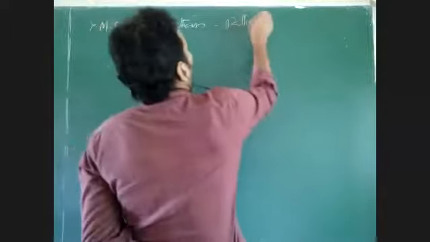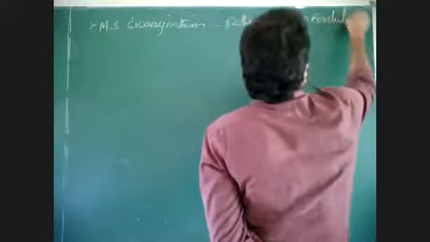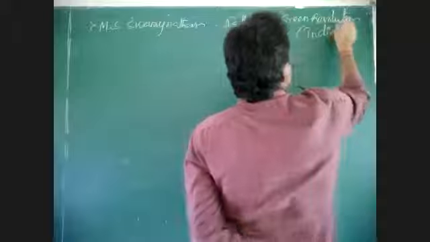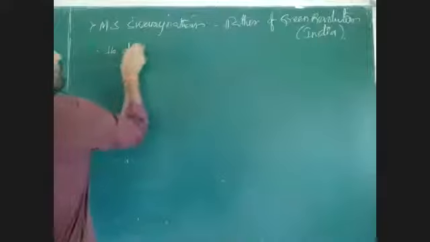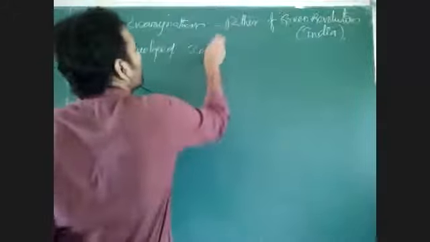He is considered the father of the Green Revolution India-wide. M.S. Swaminathan is considered the father of the Green Revolution. Okay, what did he do? He developed scented basmati.